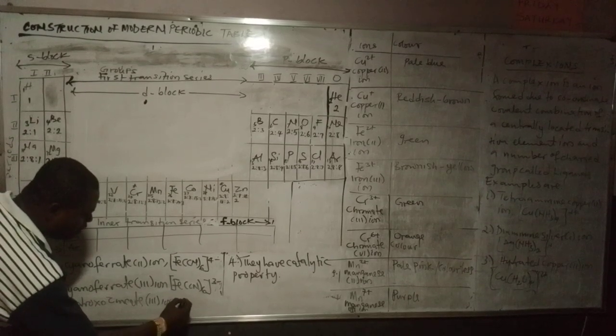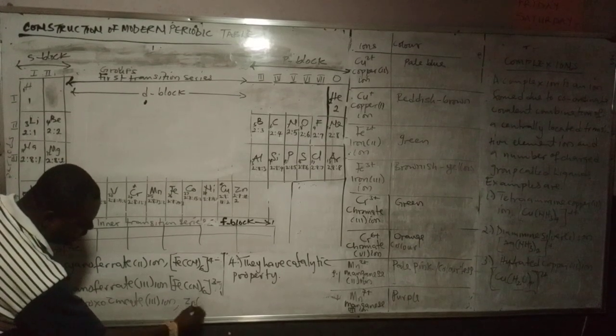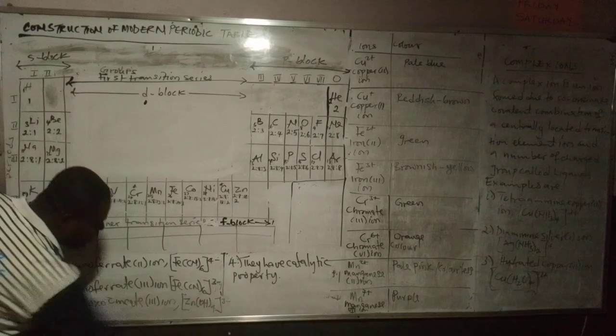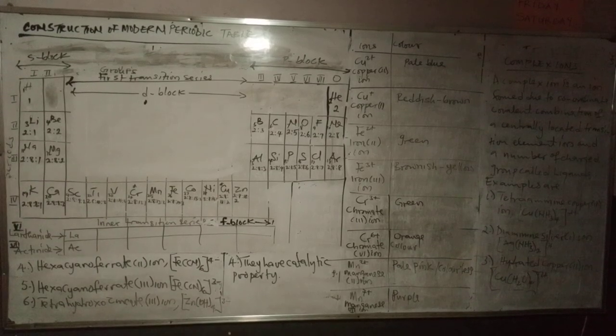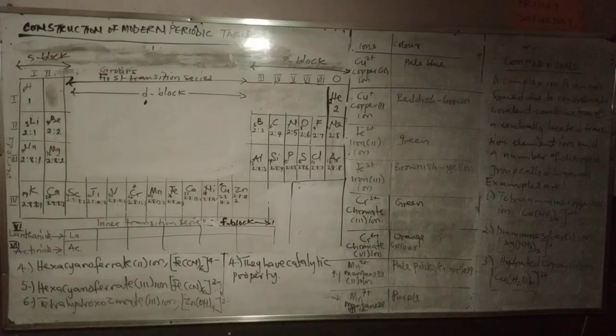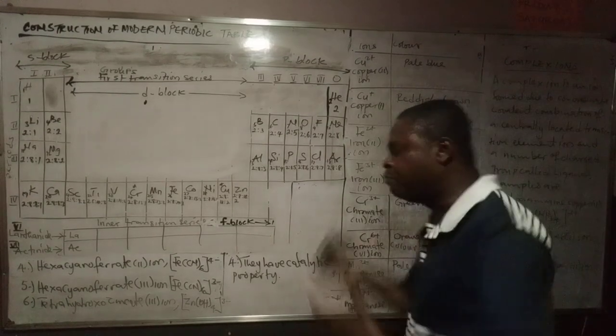So you have Zn(OH)4 zincate. So you have tetrahydroxoaluminate, and so on and so forth. So in another class, we will talk about complex ion when we get to coordinate covalent bonding.